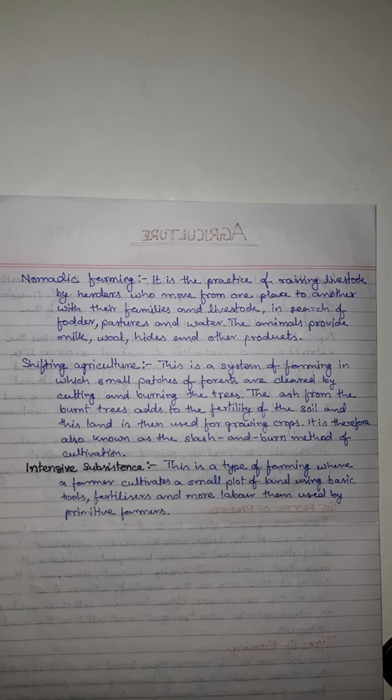Shifting agriculture. This is a system of farming in which a small patch of forest is cleared by cutting and burning the trees. The ash from the burnt trees adds to the fertility of the soil, and this land is then used for growing crops. It is therefore also known as the slash and burn method of cultivation.